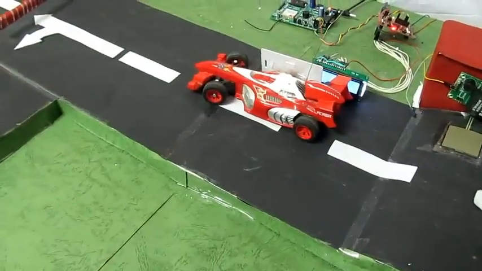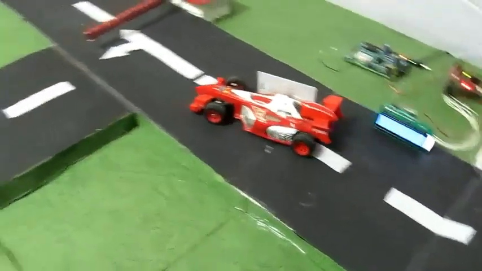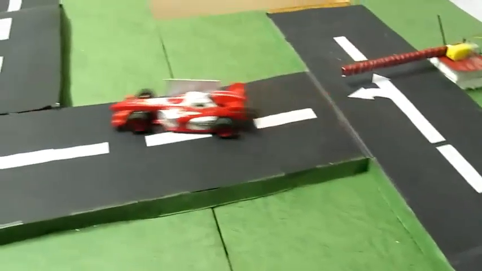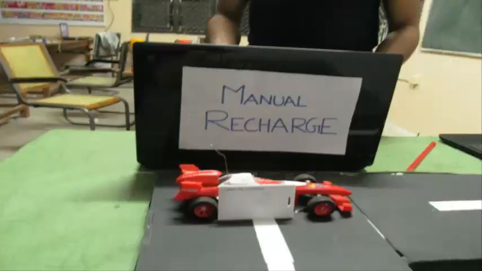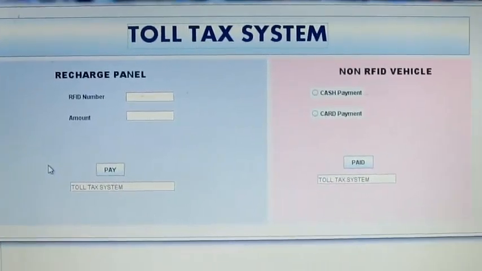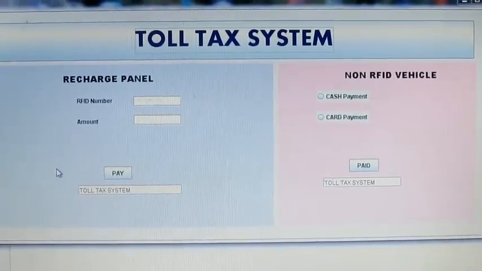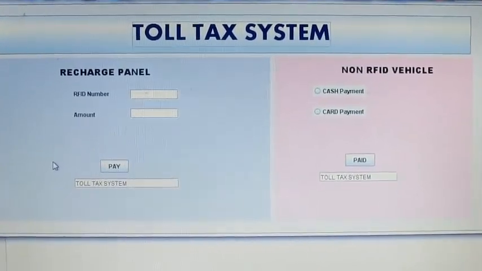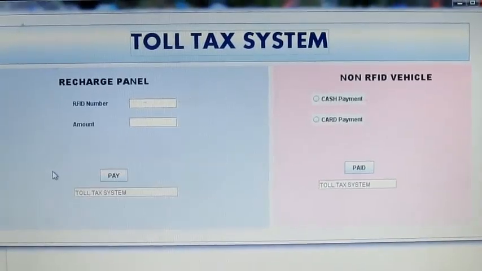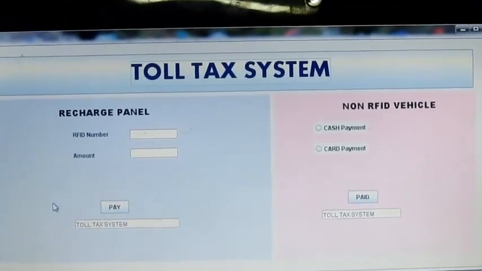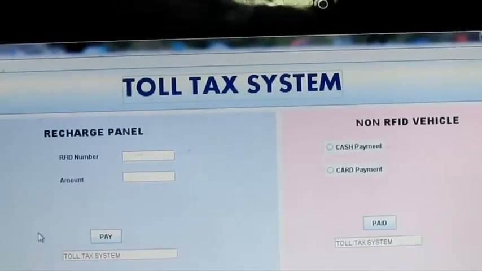The vehicle then reaches the recharge panel, where the driver is supposed to recharge his account. The recharge panel consists of an interactive manual graphical user interface for account recharge. We are connected to the SIEM database via GUI 2. The SIEM database is appended, so this system could even be universally accepted.